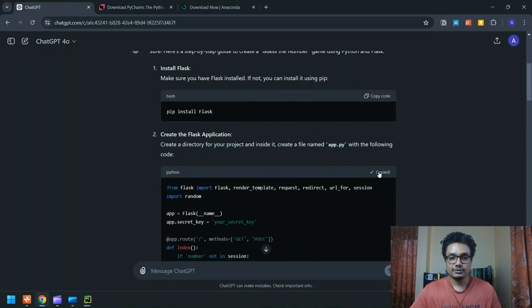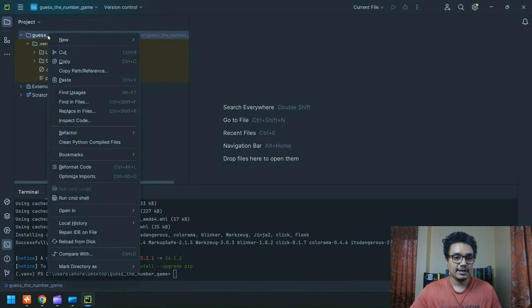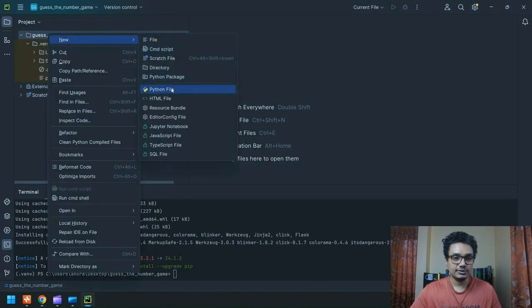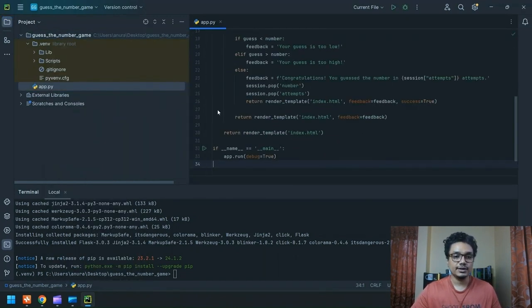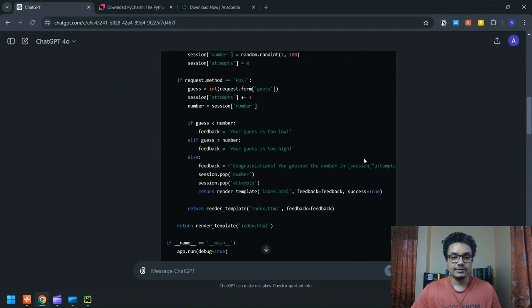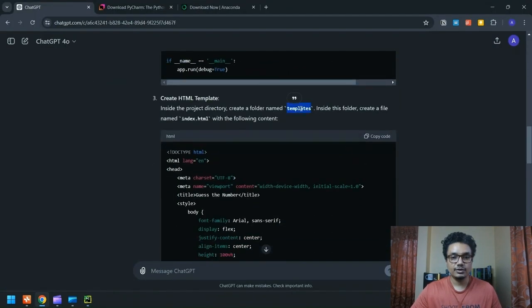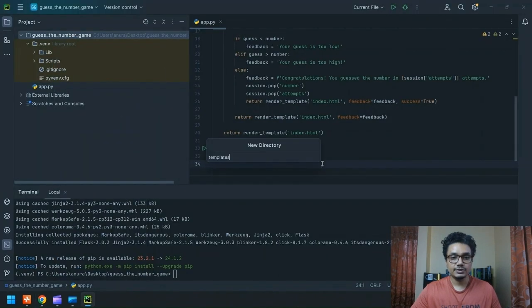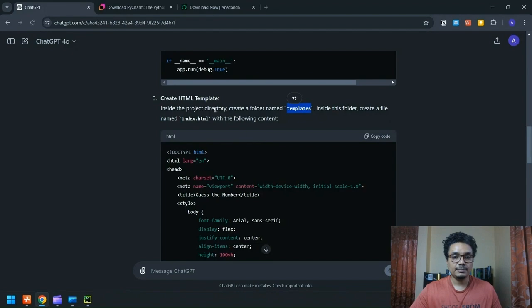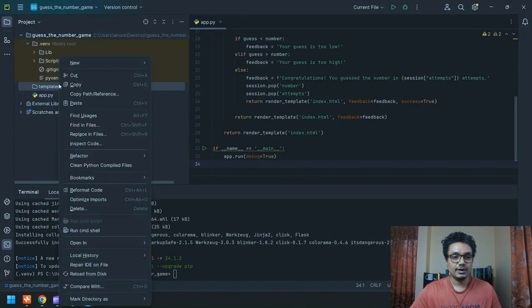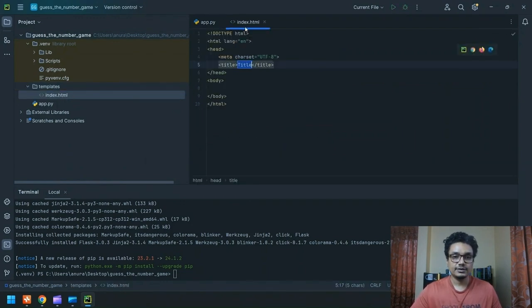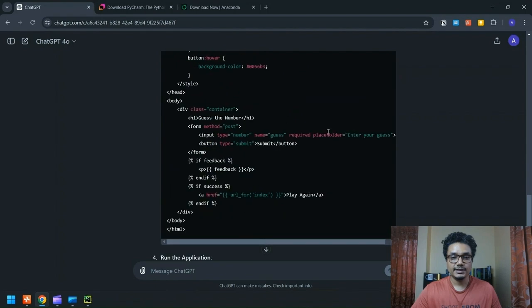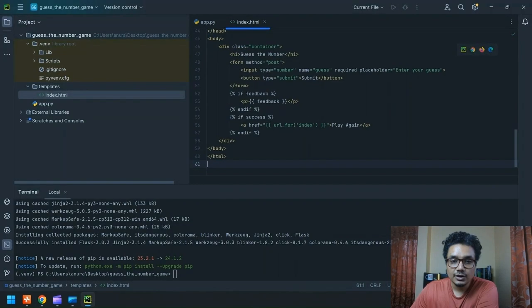Next, we have to create app.py. So app.py is generally created directly in the project folder. Let's call it app and paste all the code here. Next, we'll have to create a folder called templates within the project folder. And within templates, we have to create an HTML file called index. So index.html, and then we can go ahead, copy the entire code. Now we have all the necessary files for this game.